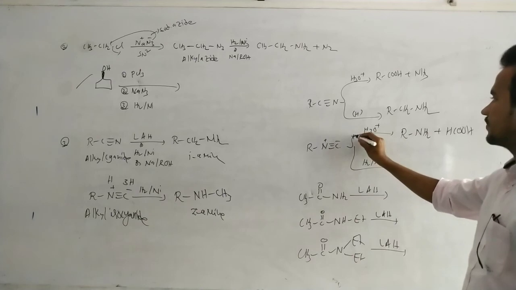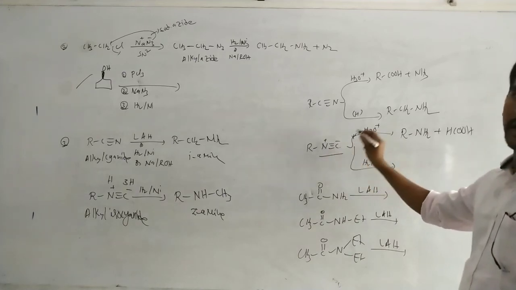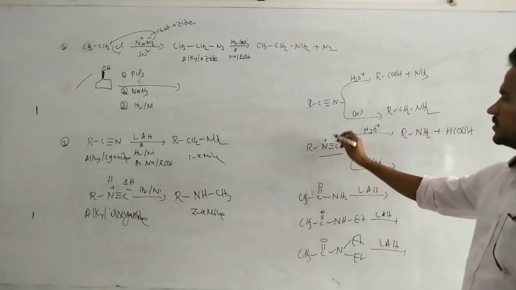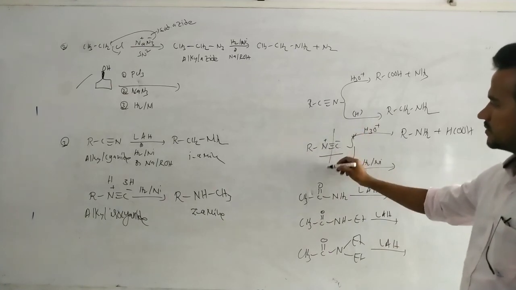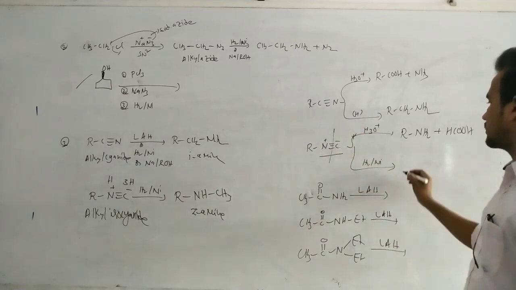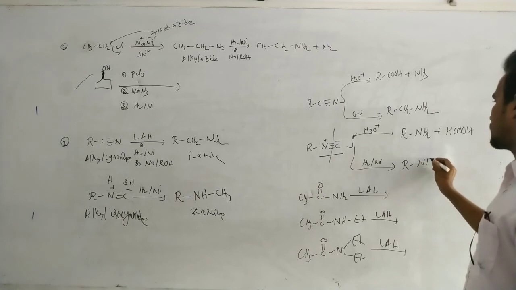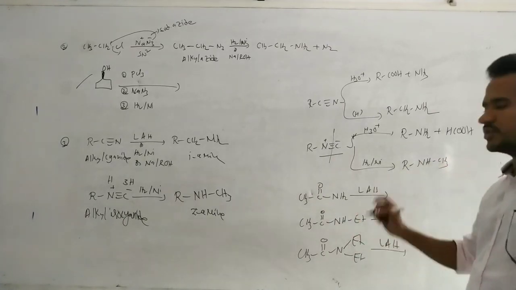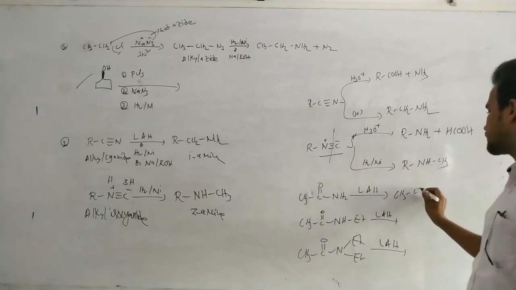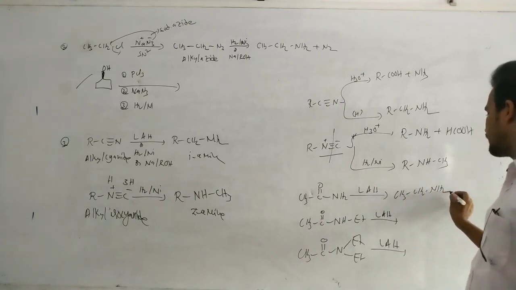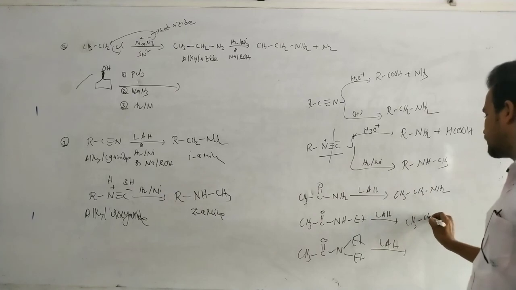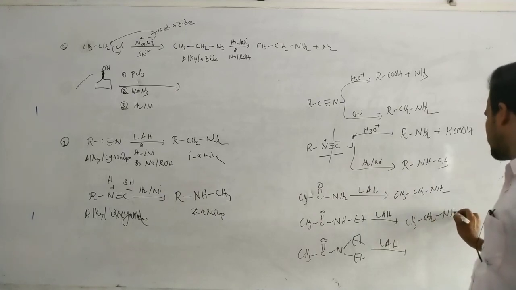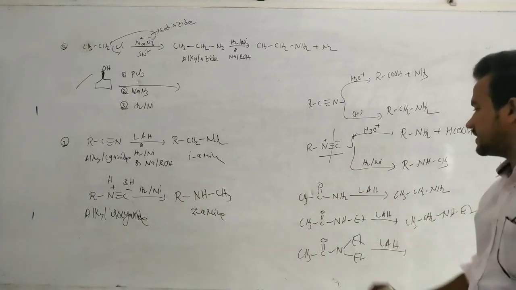Isocyanides on hydrolysis give primary amine plus formic acid. Very important point: on hydrolysis the bond breaks, so we get RNH2 and formic acid. Reduction gives secondary amine. Now, amides on reduction with lithium aluminum hydride give amines.